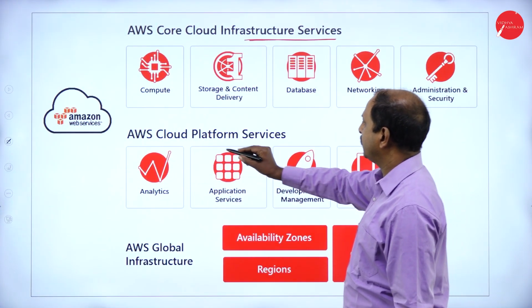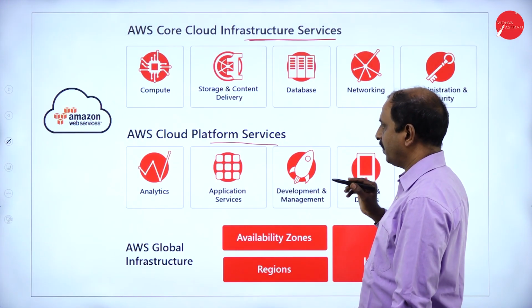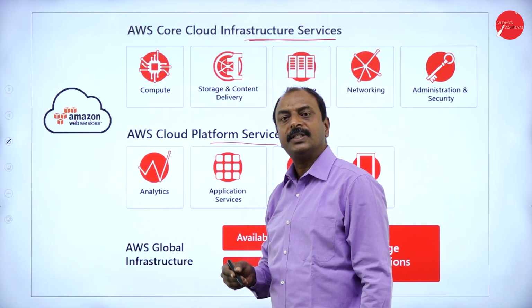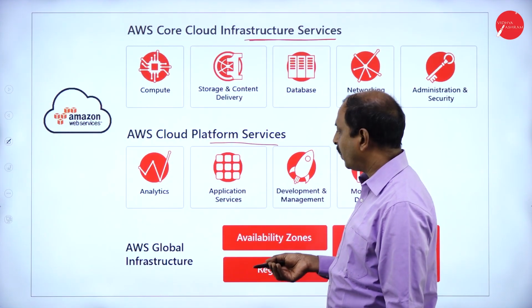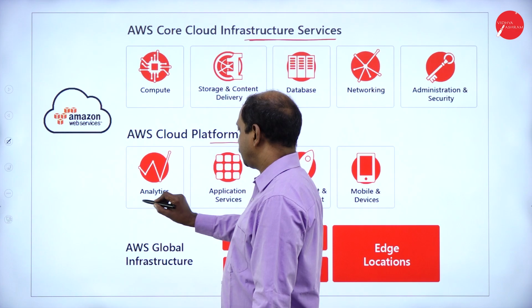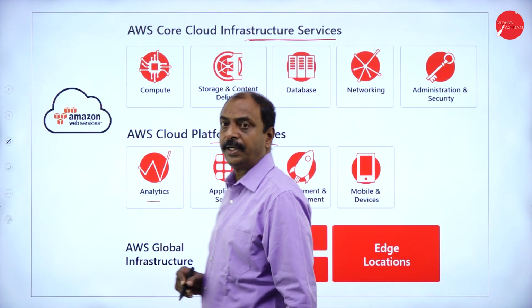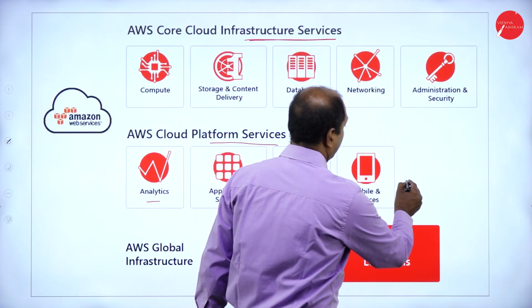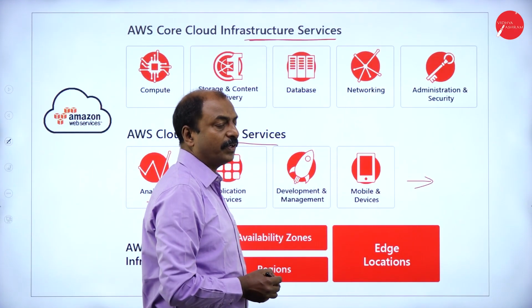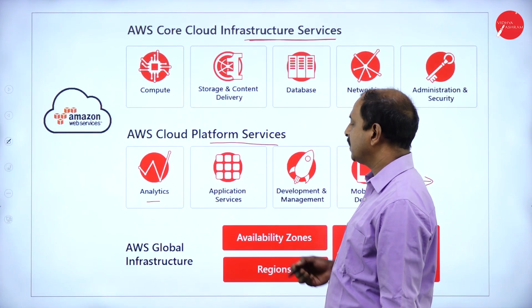Here you see it's infrastructure service and platform service, and here it is going to provide a software development platform service for various platforms to help the user with analytics, application services, development and management, and mobile and devices. They are going to provide these types of different services under platform as a service.